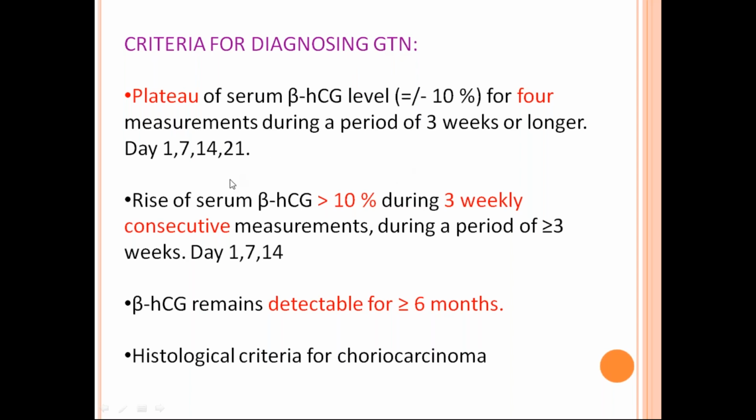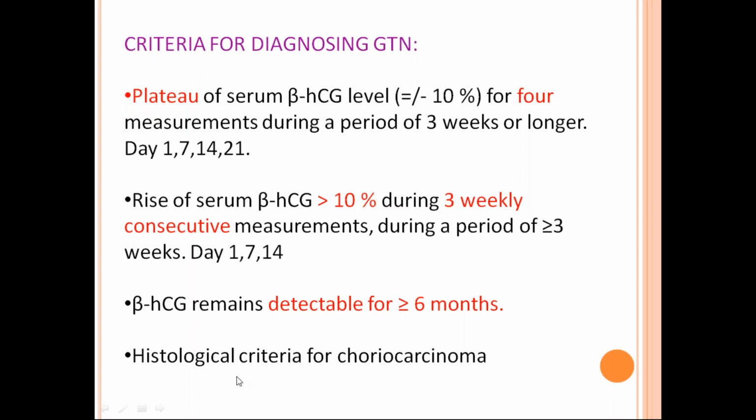The second criterion is if the serum beta HCG level rises by greater than 10% over 3 consecutive measurements, that is day 1, 7 and 14, then also start chemotherapy because there are more chances of the patient going into a gestational trophoblastic neoplasia. Another criterion is if it remains detectable for greater than 6 months. The HCG normally comes to normal about 6 to 8 weeks after evacuation, but if you detect HCG greater than 6 months, you have to start prophylactic chemotherapy.